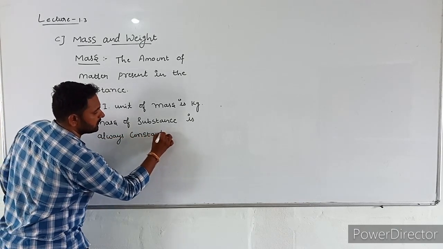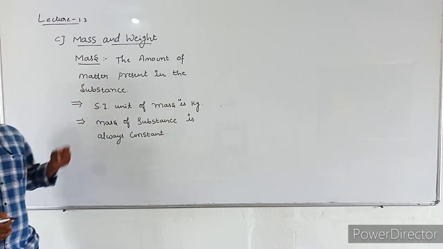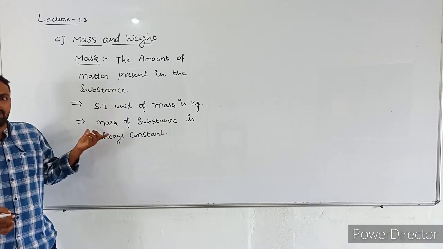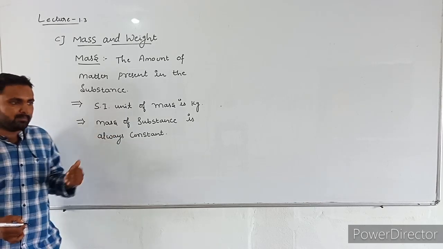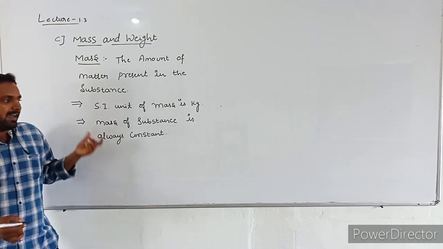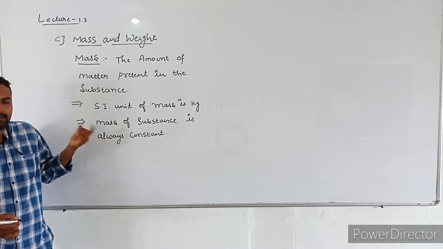Constant means the mass value does not change from one place to another place. The value is fixed.